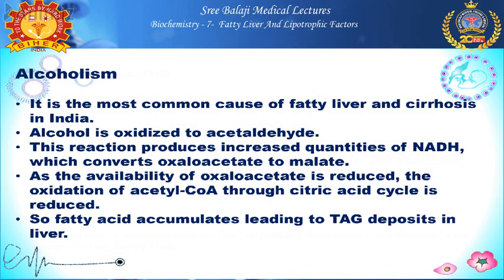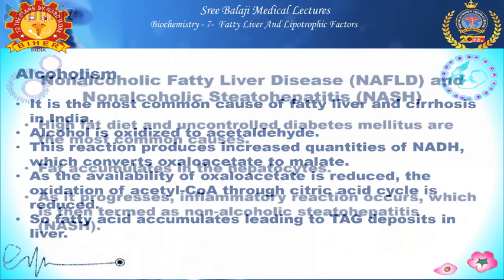Talking about the most common cause, that is alcoholism, it is one of the common causes of fatty liver and cirrhosis in India. Here alcohol is oxidized to acetaldehyde. During this oxidation, NAD will be converted to NADH. So when there is ethanol consumption, it leads to accumulation of fatty acids in the liver due to endogenous synthesis. When NADH is produced more, NADH inhibits the oxidative pathways like fatty acid oxidation and the TCA cycle. This leads to increased esterification of fatty acids into triacylglycerol. Finally, TGL will be accumulated in the liver.